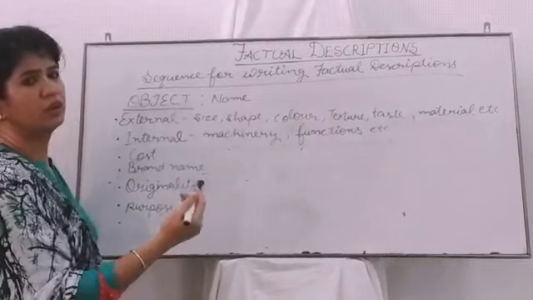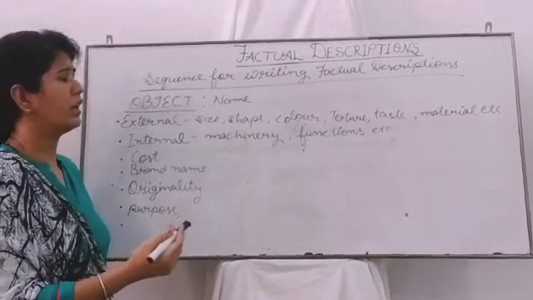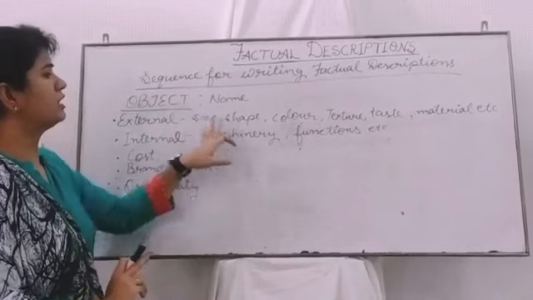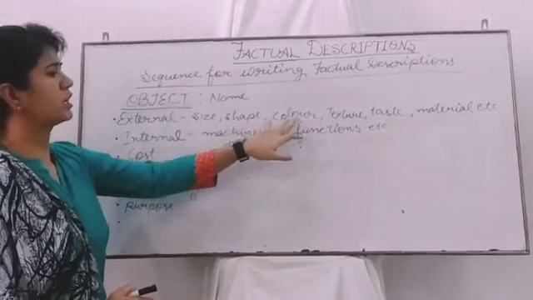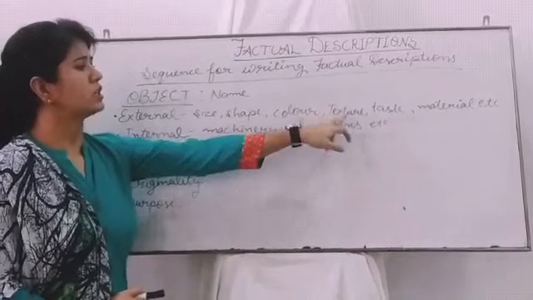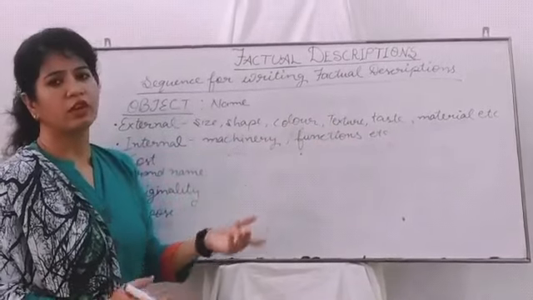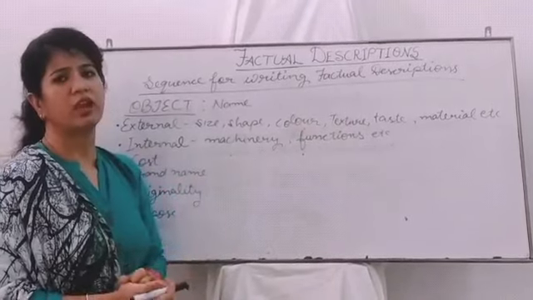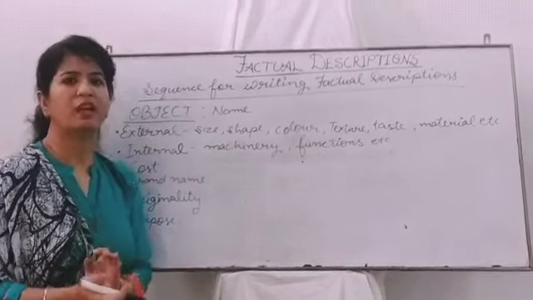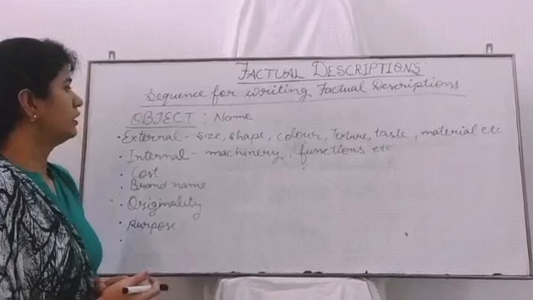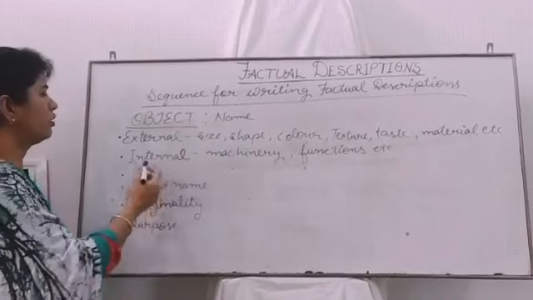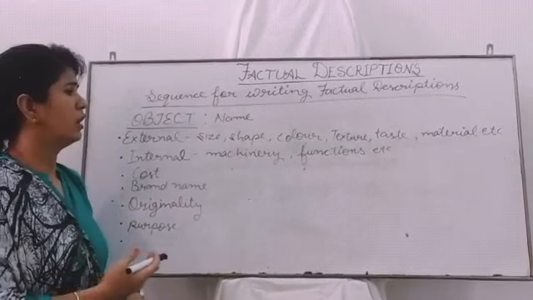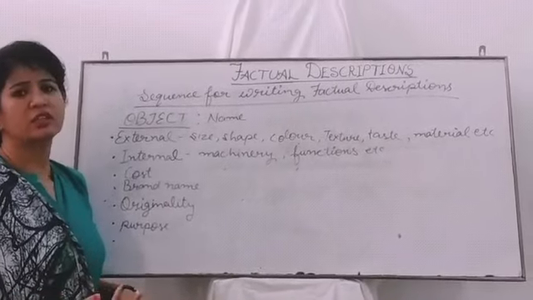material, etc. Suppose we are writing about the wristwatch. We can tell about its size, its shape, what's the color of this watch, what's the texture. And if we are going to write about any eatable, then we can tell about the taste and what material has been used while cooking that. Alright? And then after we can talk about the internals, like what's the machinery or what are its functions.